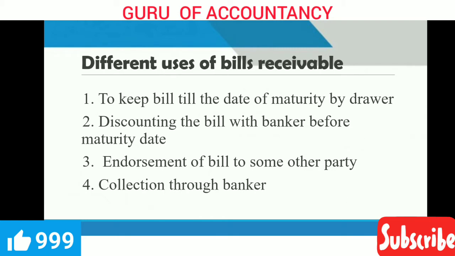Different uses of bills receivable. Once you have a bills receivable, you can utilize it in a different way. First option, you can keep bill with you till the date of maturity. Second, before the maturity date, you can discount the bill with your bank. Third, you can endorse your bill to your creditor for making payment. And the fourth, you can give your bill to bank for collection. So these are the four uses of bills of exchange. We will understand accounting treatment in all these cases.